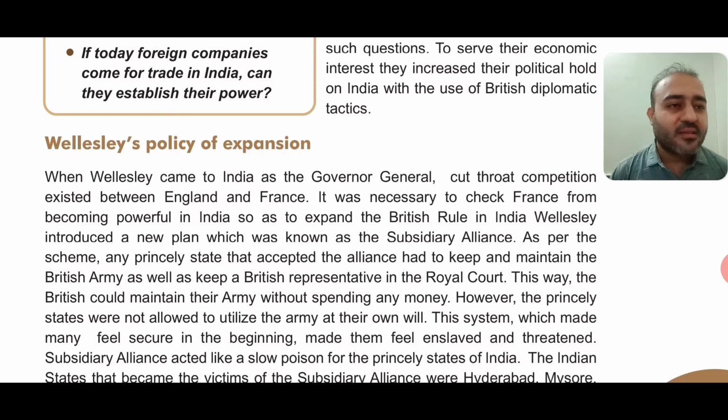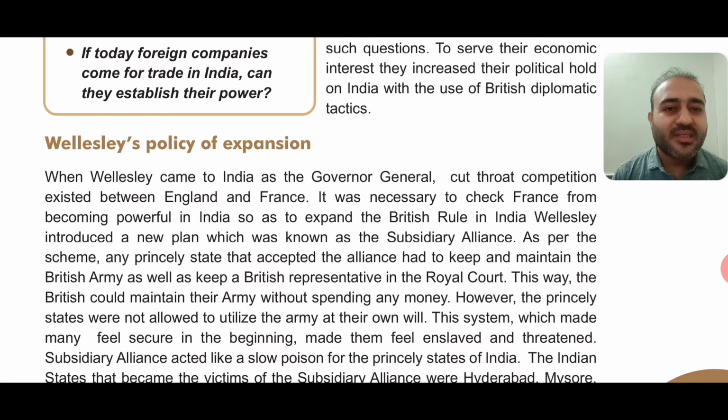As Wellesley came to India as a Governor General, he was given the target, the work, to expand the British rule and to make it more powerful in India. So what did he do? He introduced a plan which was known as the Subsidiary Alliance.